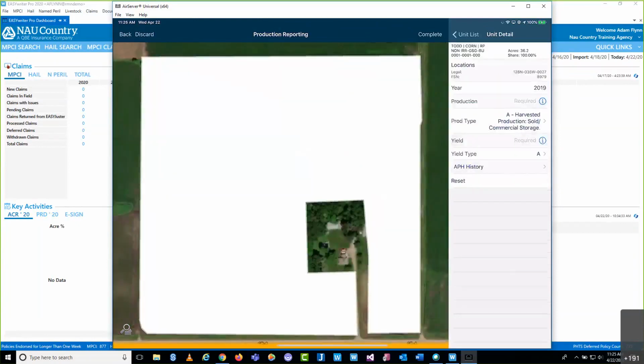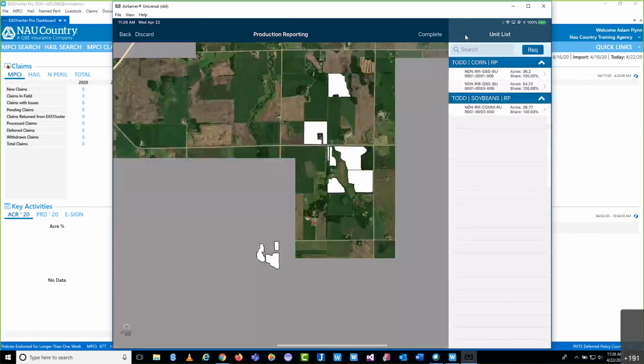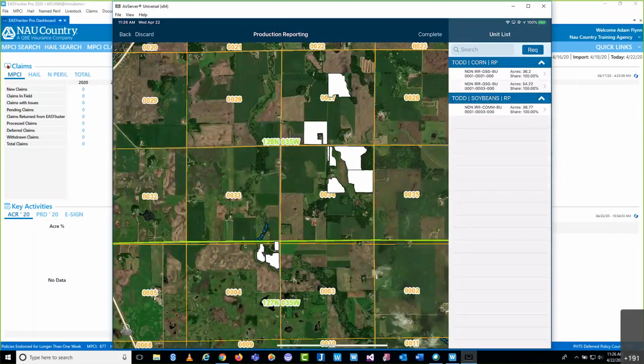You'll see that when I tap that field, it brings up the unit information that's tied to this field itself. And then we would begin to key in that production. So that's one way. And like I said, I'm going to tap this back list, this button right here. It's an actual back button. The other way, the way I highly recommend, is to just utilize the unit list. And the reason being, the vast majority of all production reported is reported by unit. In other words, you don't have an insured out there that's actually keeping their production number separate by field outside of precision ag, which then we would already be past all this anyways.